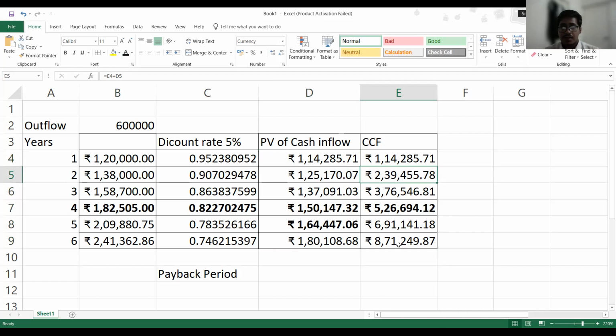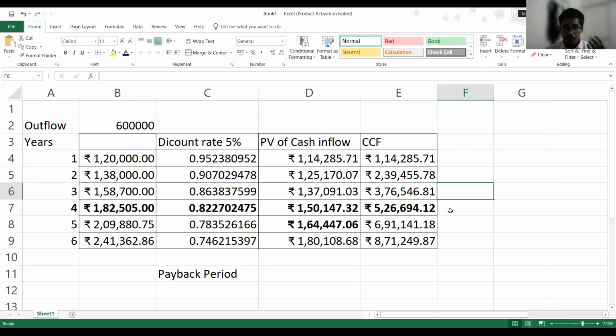So we have invested 6 lakh rupees, and now we are getting 8 lakh rupees after 6 years. So what will be the payback period? Because we want to know when we will receive exactly 6 lakh rupees. If we see, at the completion of 4 years we are getting 526 thousand, but we have to reach 6 lakhs. So it is very clear that it will be between 4 years and 5 years.